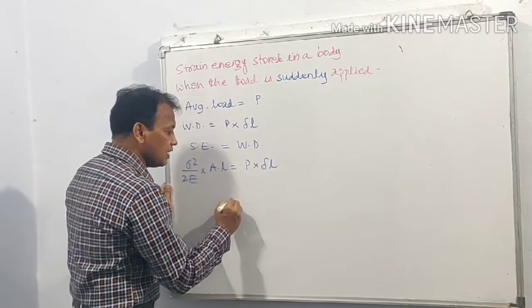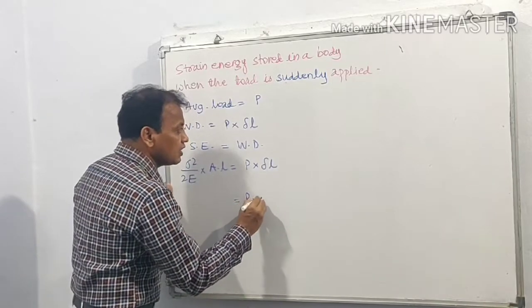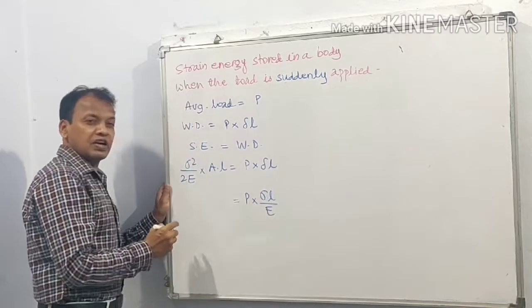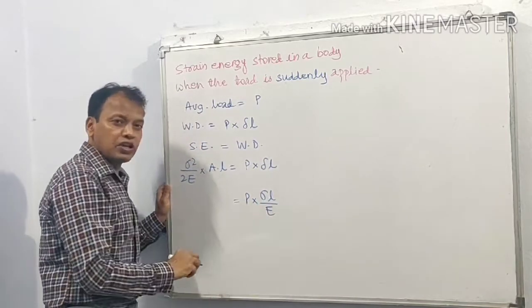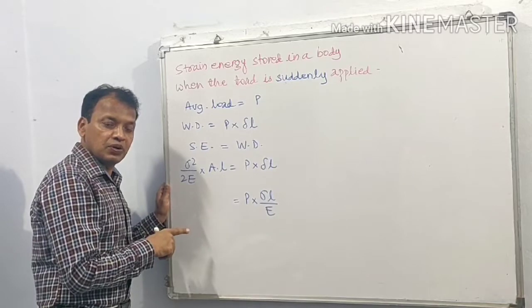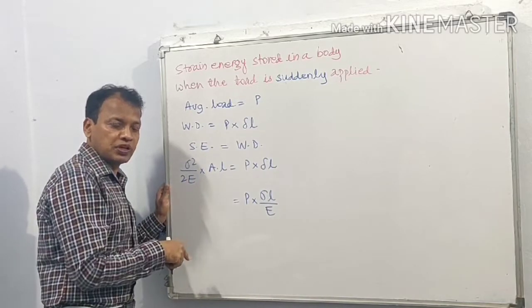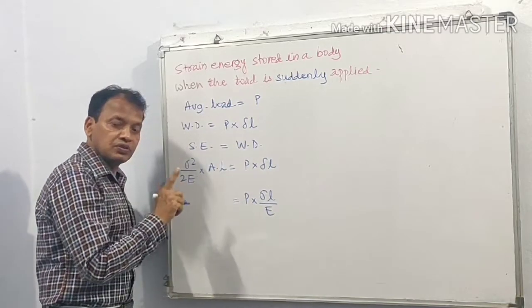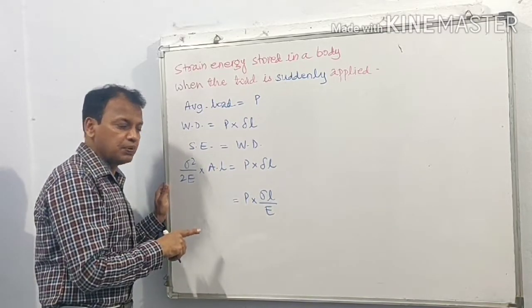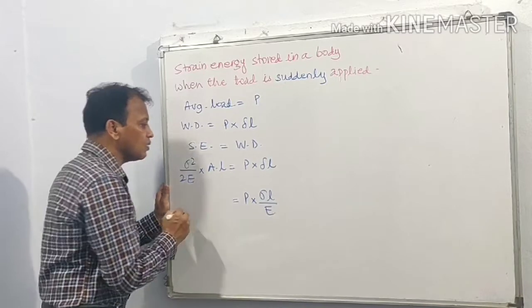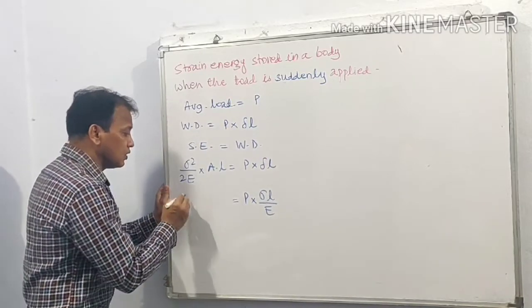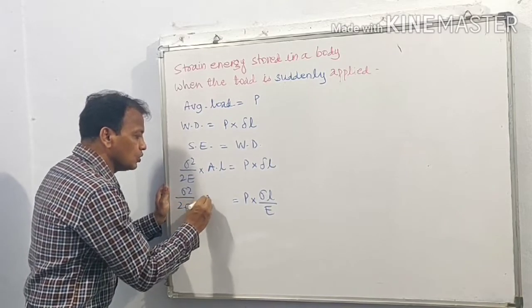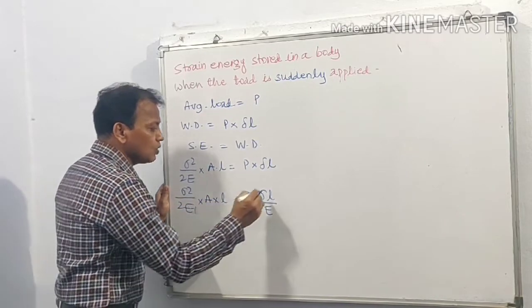So here we can write P into delta L is equal to P into sigma L upon E. Purposely we are not writing PL upon AE. When we are writing PL upon AE, it means sigma is equal to P upon A. Therefore, instead of that, we are writing delta L in terms of stress, not in terms of load P. So P into sigma L upon E is equal to sigma square upon 2E into A into L. So what will happen?